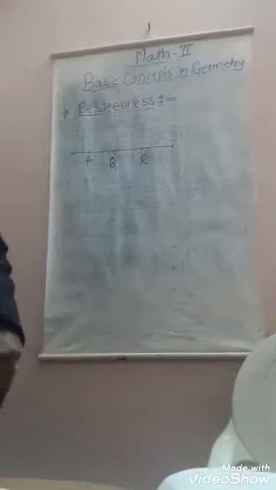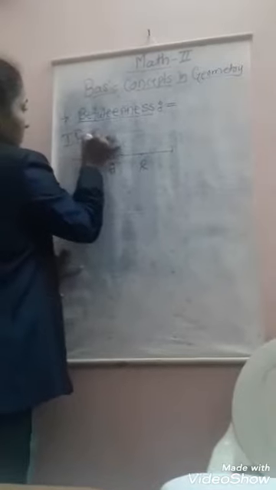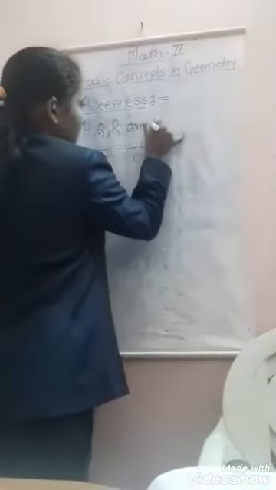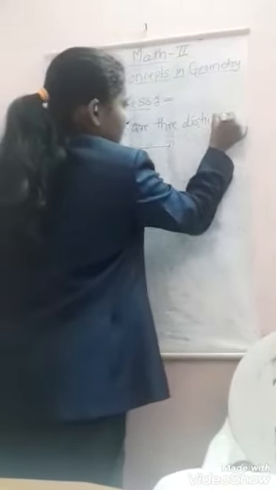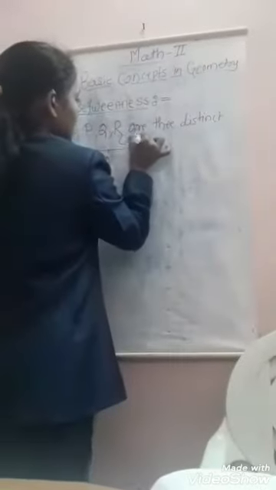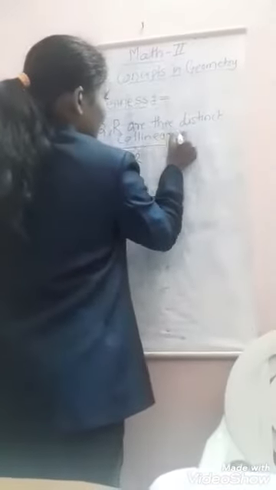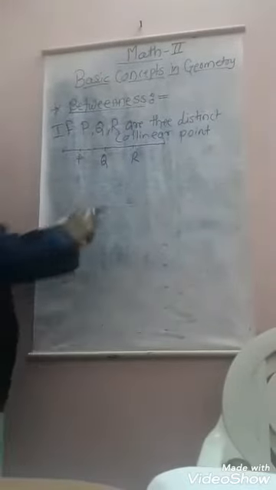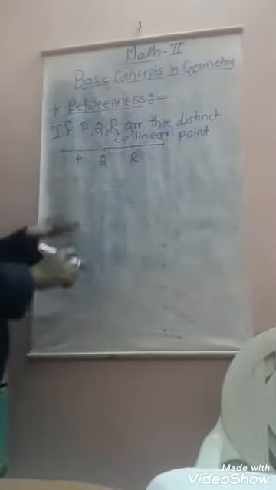different points. So if P, Q and R are three distinct collinear points, there are three possibilities to represent these distinct collinear points.